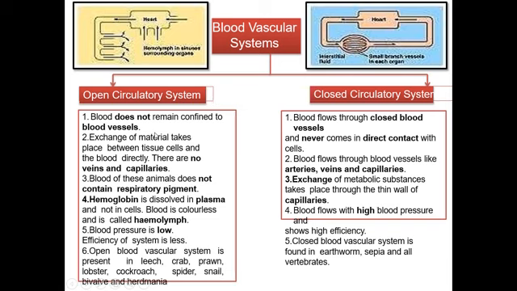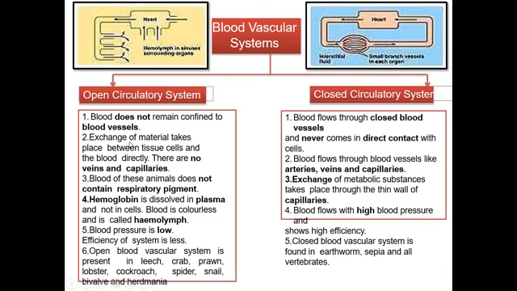Open means there is no barrier to enclose that blood. So they do not contain blood vessels, and blood flows through open sinuses. They do not contain any line from the heart to the different types of tissues. The blood flows through open sinuses.